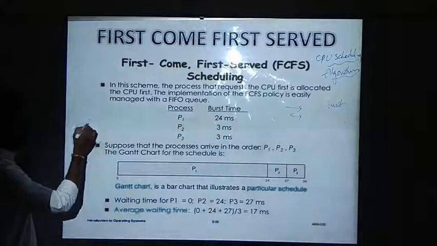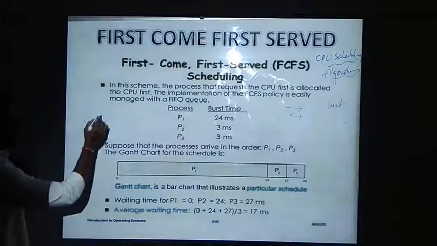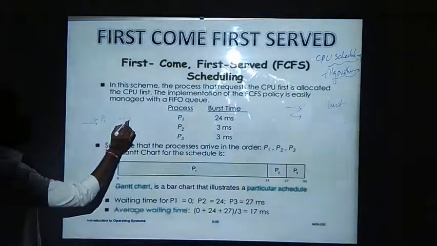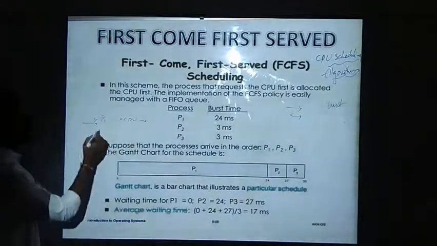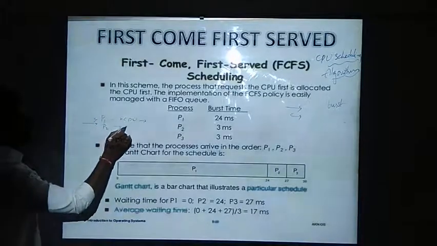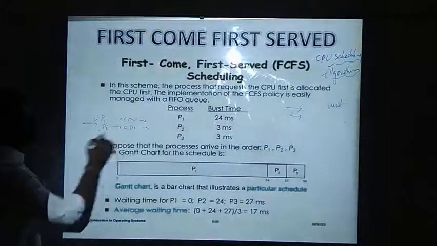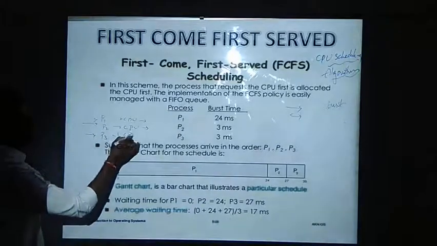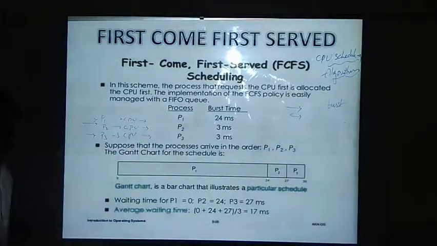FIFO structure, first in, first out. If P1 is requesting the CPU, it will be allocated the CPU, then after its completion P2 will be allocated, and then P3 will be allocated. In this sequence, we will be giving the CPU to your processes.